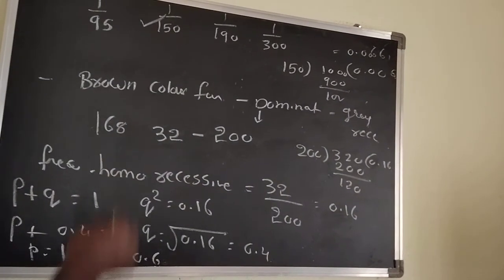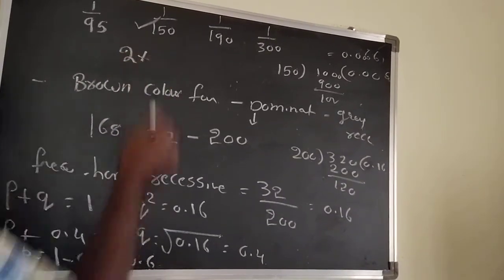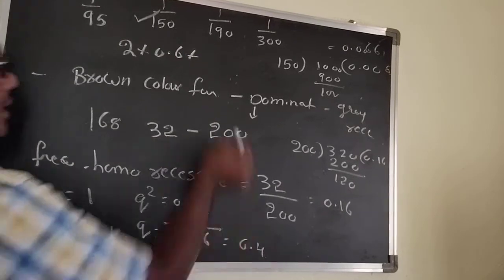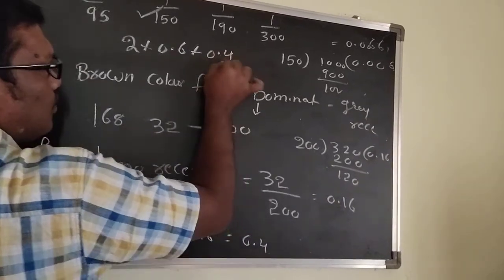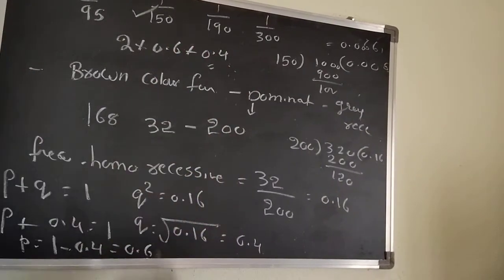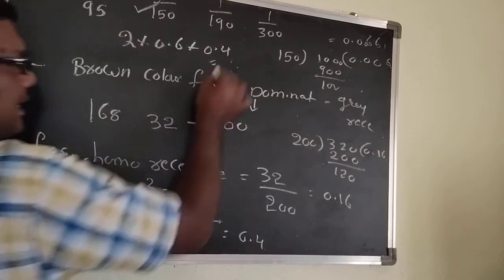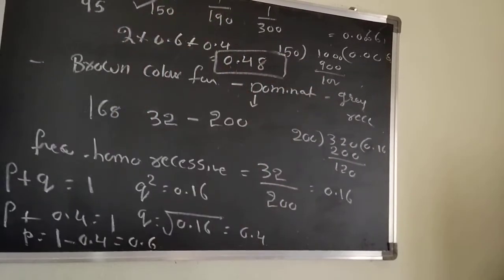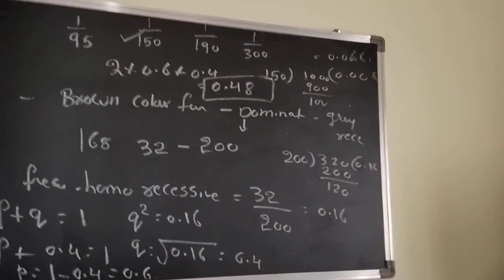And then heterozygous is 2 into P value. P value is 0.6. Q value is 0.4. You can get 6 4s are 24, 24 2s are 48. That's why you can get the frequency of heterozygous one, that is 0.48. Like that you can calculate.